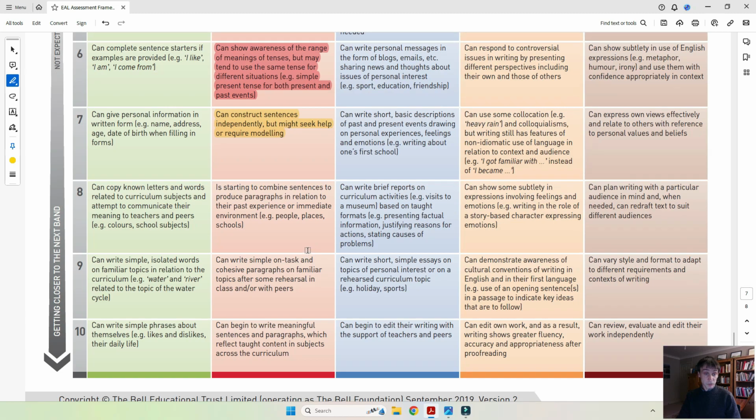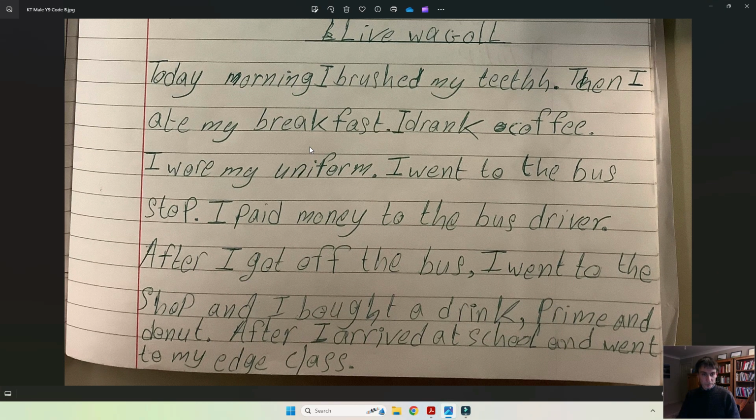So we've got 3 more in this band. Is starting to combine sentences to produce paragraphs in relation to the past experience or immediate environment. Now, obviously, the text is about past experience and immediate environment. We can say that that's definitely true. Is the learner starting to combine sentences to produce paragraphs? The answer to that question is no. There's no paragraph here. So while there are some attempts here to actually do combined sentences.